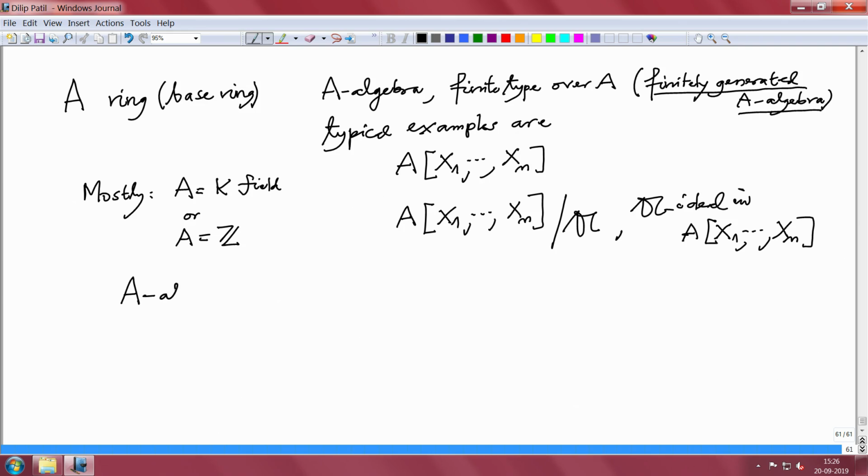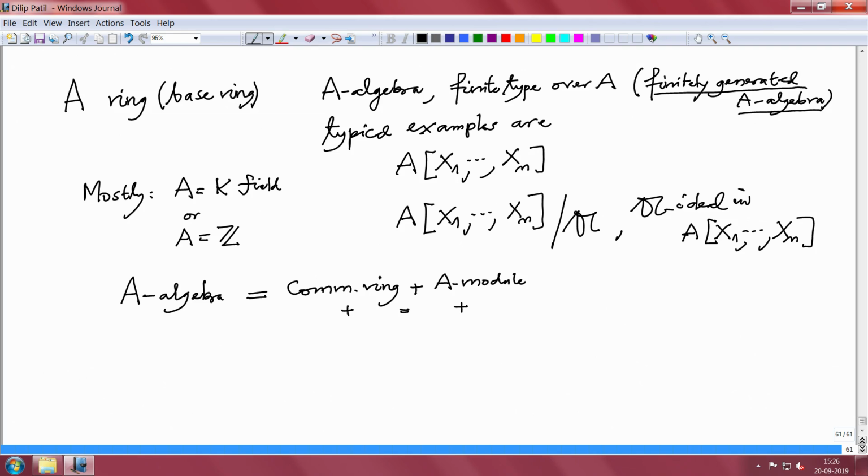An A algebra by definition is a ring, a commutative ring, which is also an A module, where the plus here equals the plus here and the scalar multiplication and the multiplication of this ring are compatible with each other. So, that is an algebra.